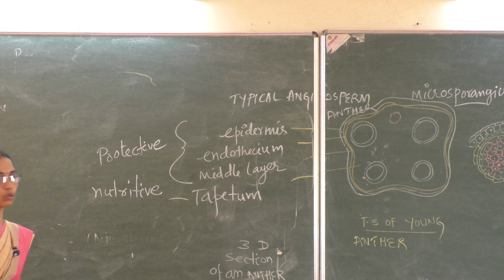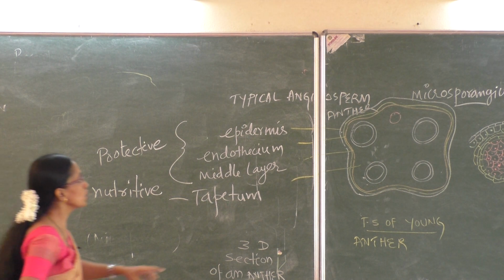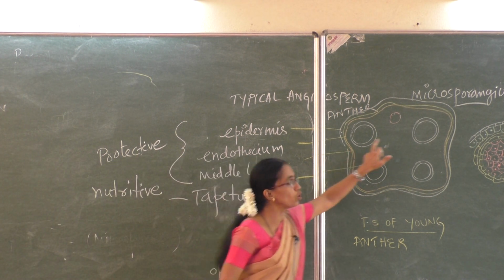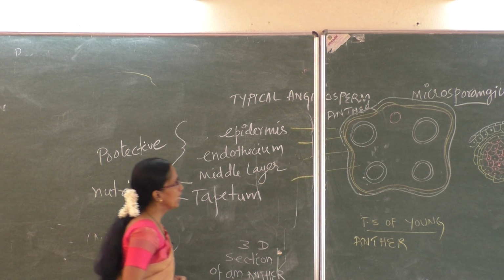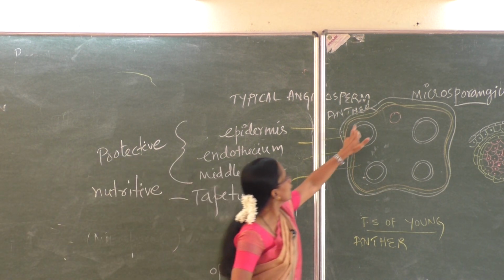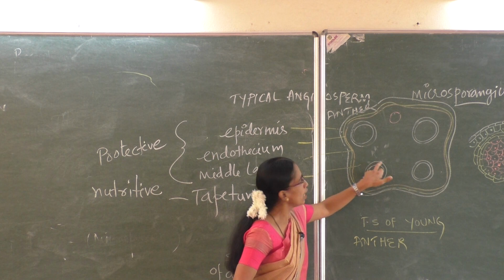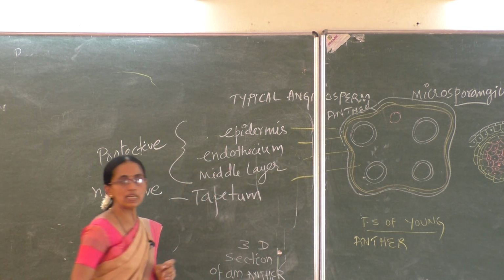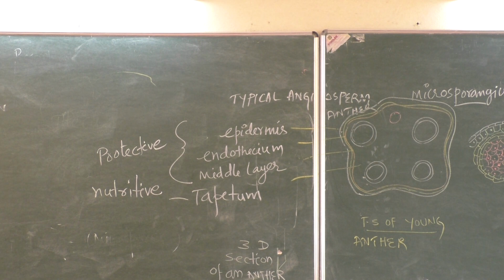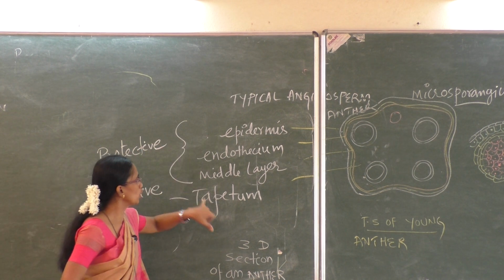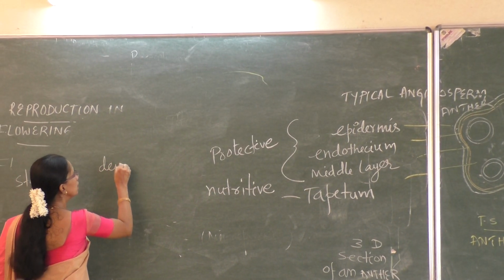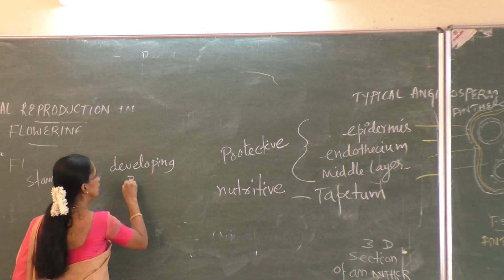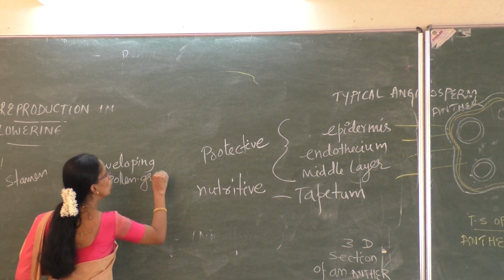Now, a transverse section of a young anther shows 4 microsporangia, 2 in each lobe. A microsporangium is somewhat spherical, circular with a wall. The wall is made up of 4 layers: epidermis, endothecium, middle layer and tapetum. The outer 3 are protective. Tapetum is nutritive. It supplies nutrition for the developing pollen grains.